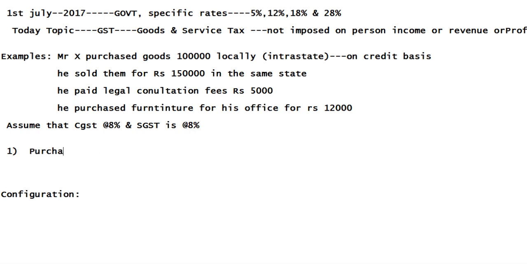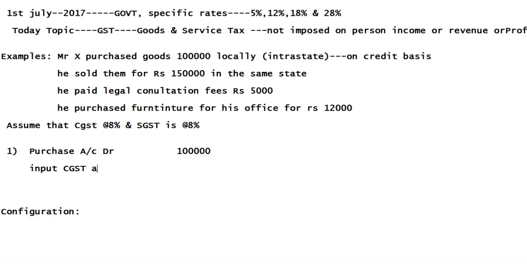Purchase account debit 1 lakh and input CGST account debit 8%. 1 lakh into 8%, how much? 8,000.